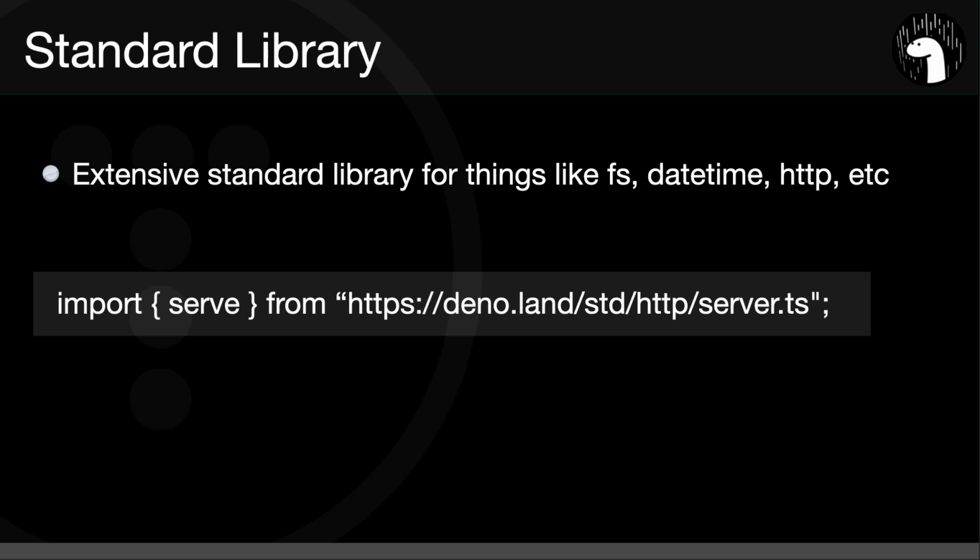So Deno also has a set of standard library modules that are audited by the core team and guaranteed to work with Deno. So some stuff you'll find is like file system, date time stuff, HTTP, logs, a lot of the stuff that you would find with the core Node.js modules. And you would bring them in like this. So this is an example of bringing in serve from the HTTP standard library module. And we're actually going to do this as well. We'll create a simple server using this.